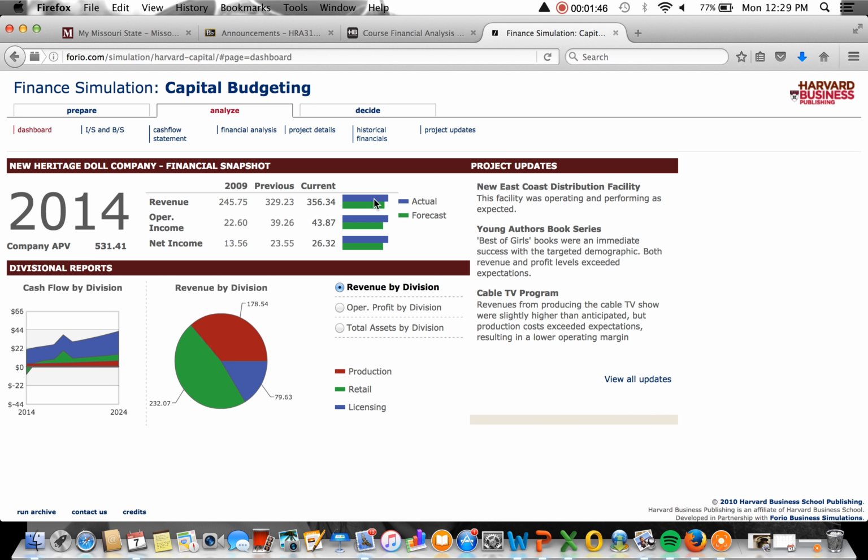What's nice is the actual is more than the forecast, so revenue has gone beyond what was forecasted. Same with operating income, the actual is beyond the forecasted. In 2009 it was 22.60, previous 39.26, and current 43.87.